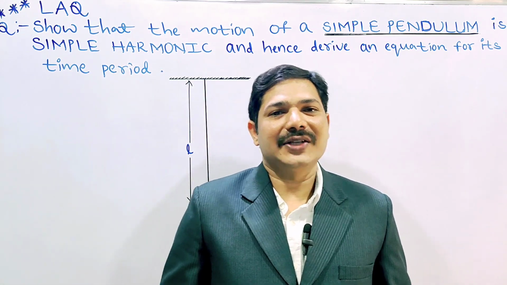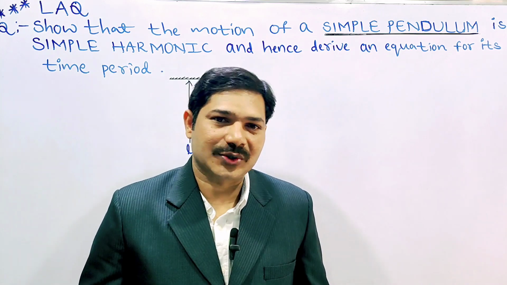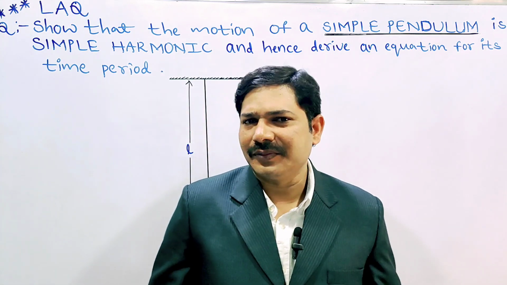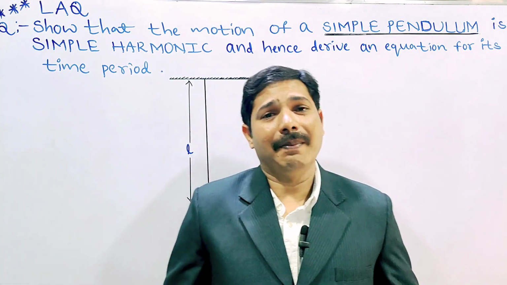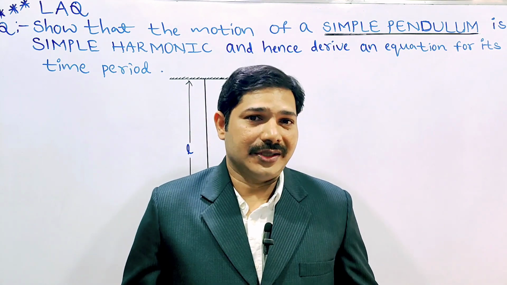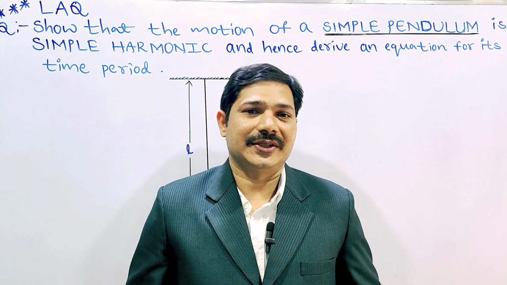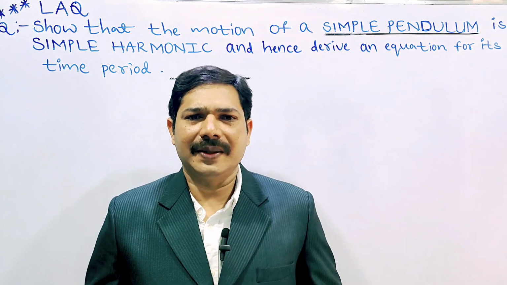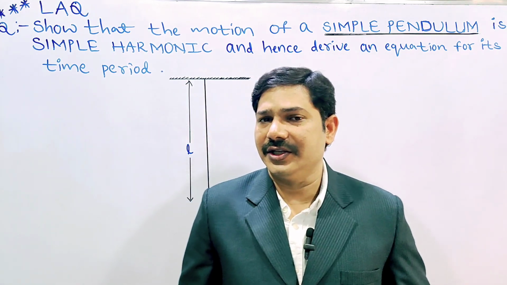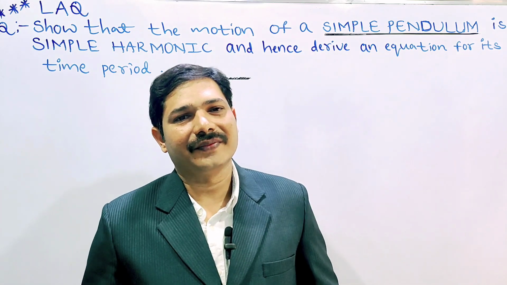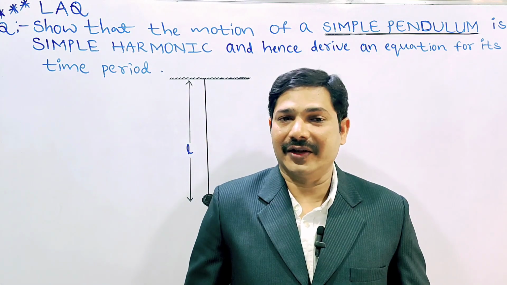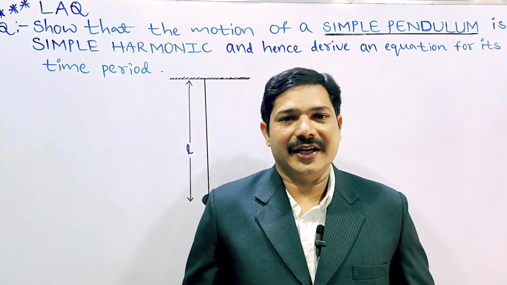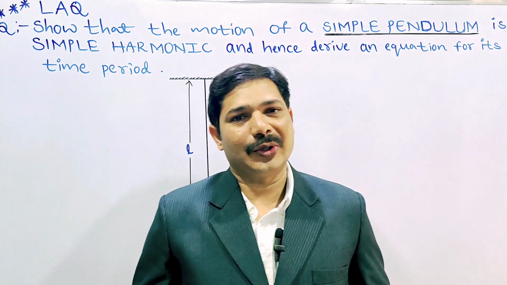Why? Because most of my students scored 60 by 60 in the IPE examination. In the last 20 years, every year they have been getting 60 by 60 by following simple logic in very short questions, short answers and long answers. They follow very easy methods and learn these topics easily, so they get 60 by 60 in physics. That is why many students requested me to make videos for the IPE examination also, so I am explaining the IPE important questions too.